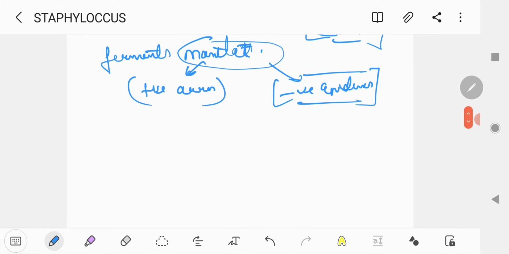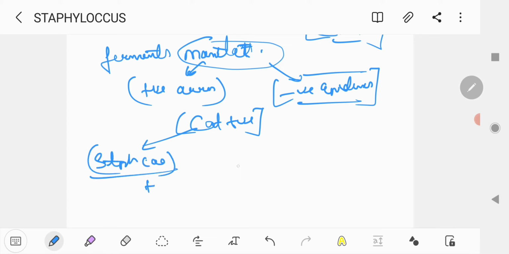So this is the main thing in the culture of these bacteria. One more thing to remember: there are catalase positive and catalase negative organisms. Majorly Staphylococcus are catalase positive, and Streptococcus is negative.